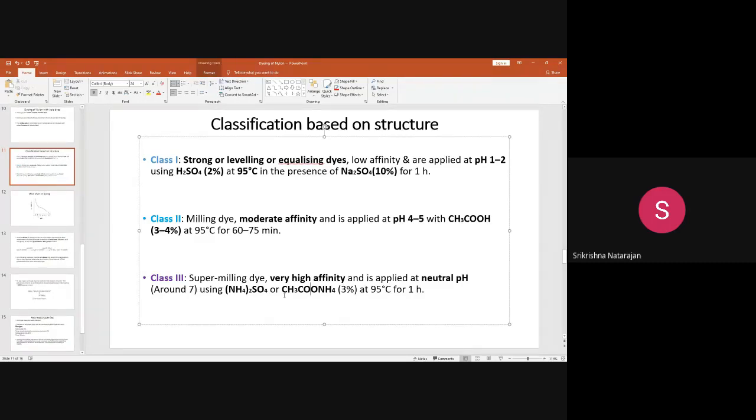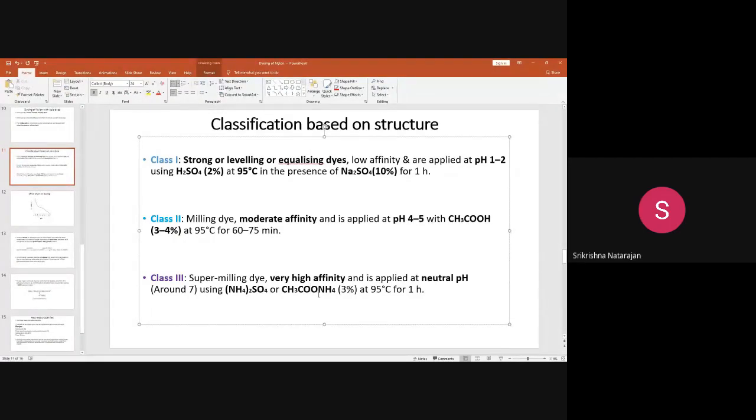It will dissociate into acid, and separately it will dissociate into acid, or an acid with some sulfate released separately as a byproduct. So this particular acid will actually take care of the pH. The pH will become acidic after some particular time. At that time, the dyeing will be very rapid, so that the fiber will get completely dyed.